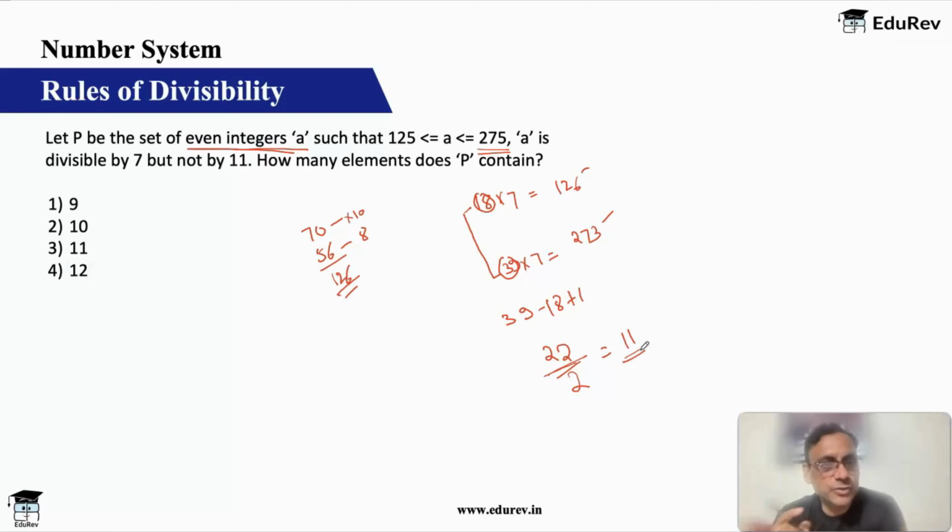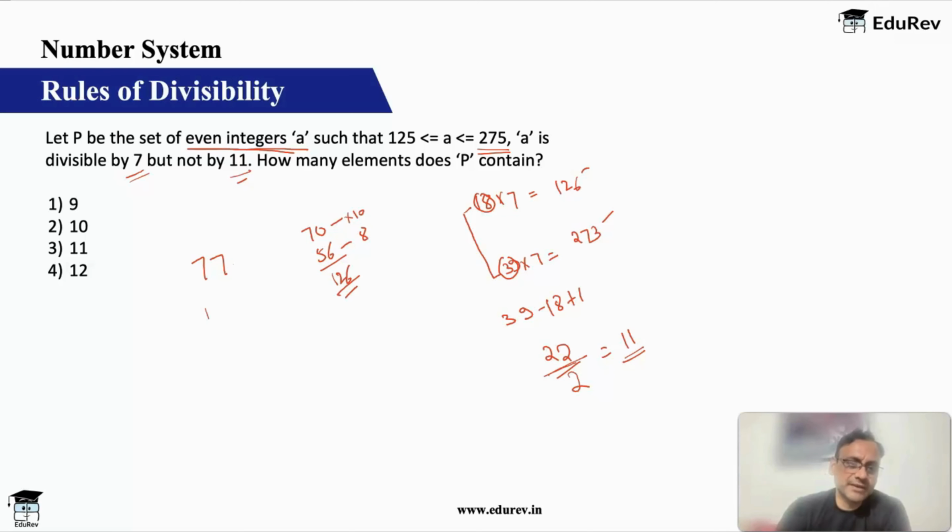And now you also have to leave out multiples of 11. Now how many multiples are we counting? Basically numbers which are multiples of 7 as well as multiples of 11, that means they should be multiples of 77, right? So let's just very quickly check.